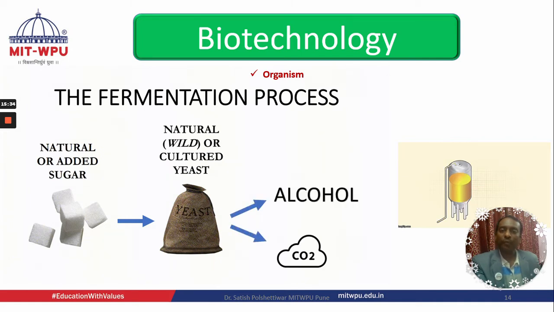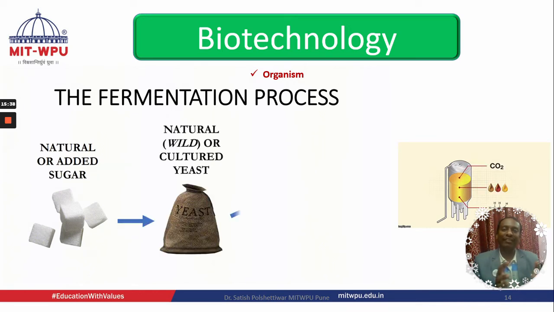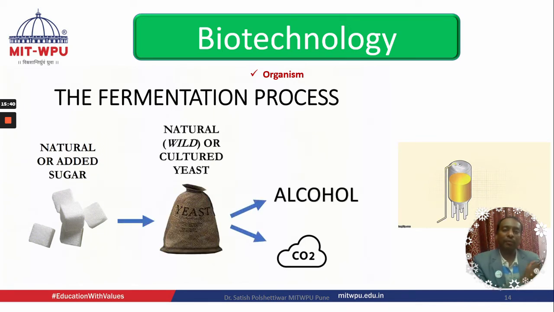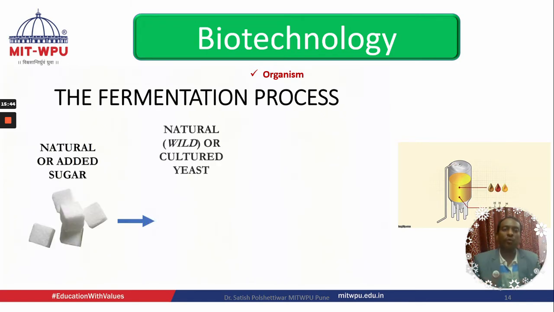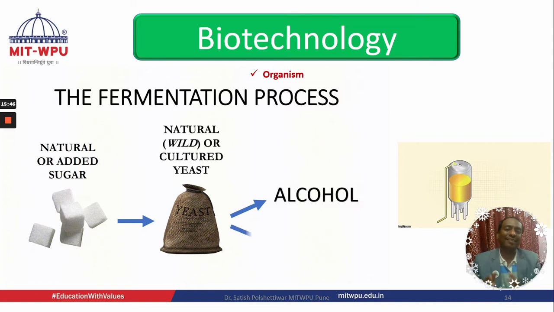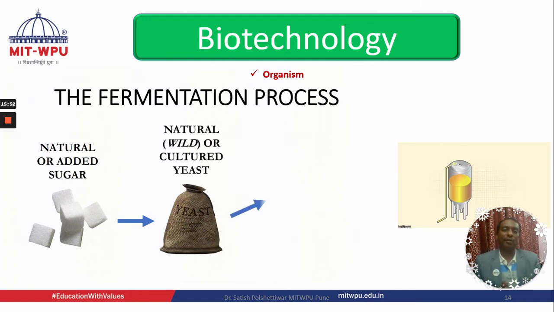So this is the process where we use entire microorganisms in living form. Only then will you get the product of your interest. That is the first process, where we use whole organisms. That is called classical, the traditional classical biotechnology, where we use entire microorganisms.